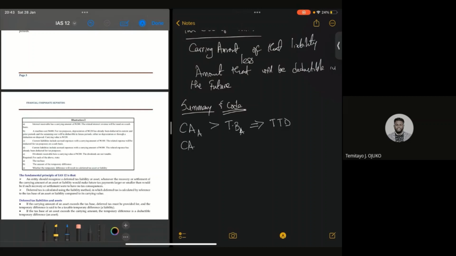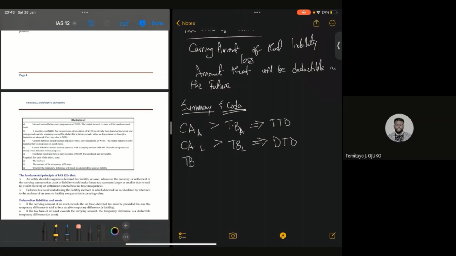When the carrying amount of a liability is greater than the tax base of a liability, it automatically leads to deductible temporary difference. Deductible temporary difference. I go straight to the opposite of this.